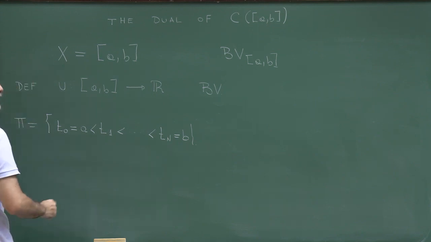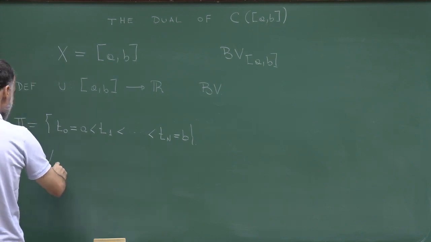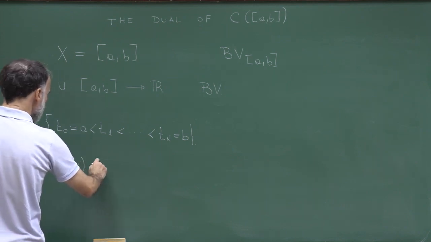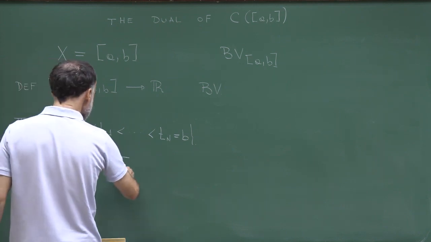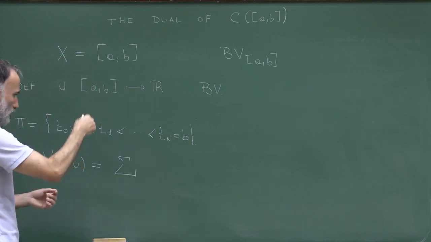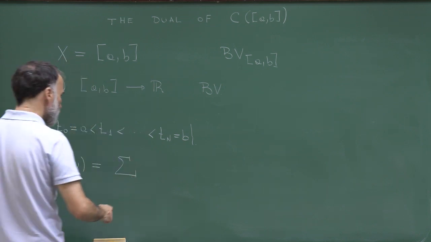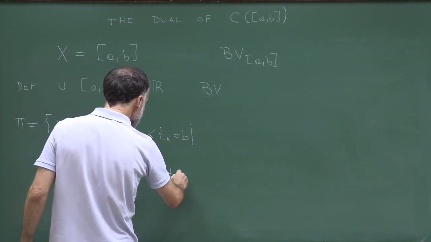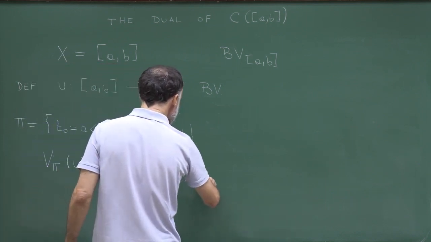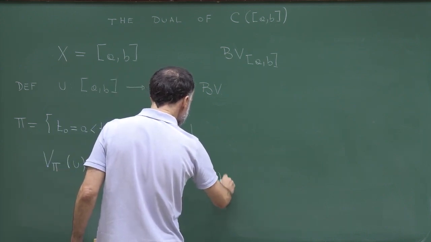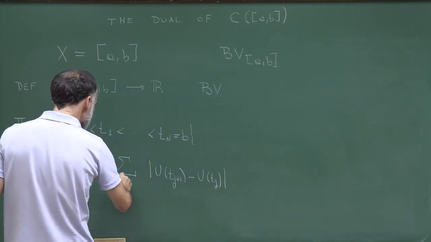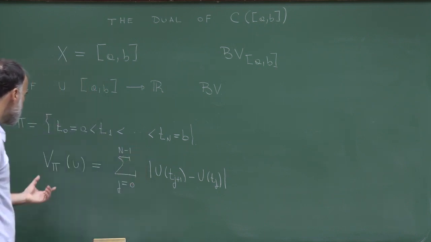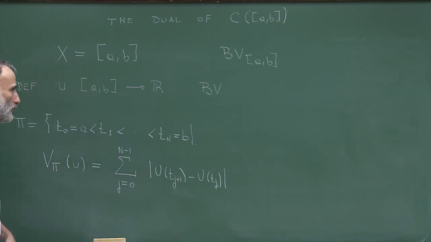And I will call the variation over the partition pi of the function u the following object. So this is just the variation of the function along this partition. So this is the sum of |u(t_{j+1}) minus u(t_j)|, and the sum runs from 0 up to n minus 1. So this is the variation of u along this partition.